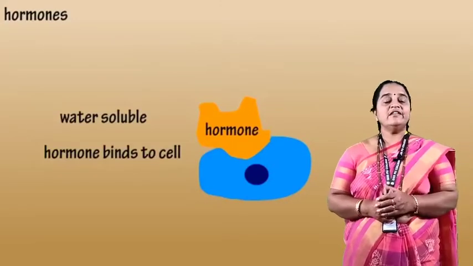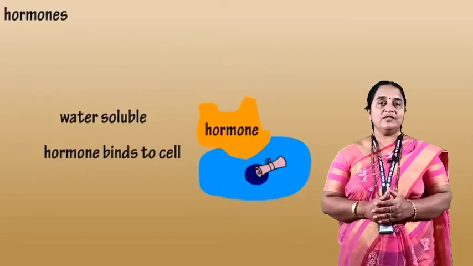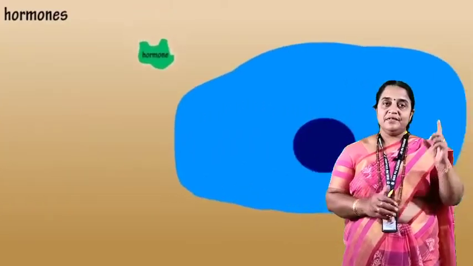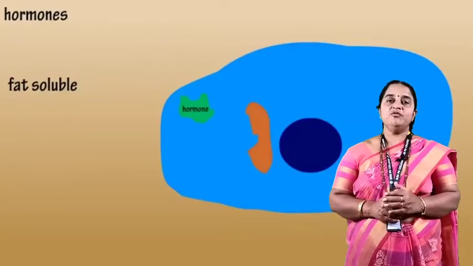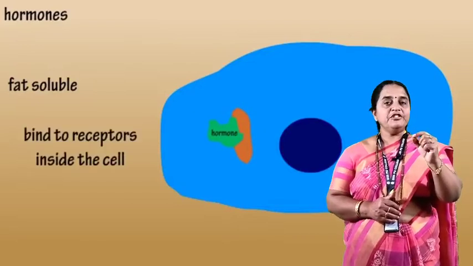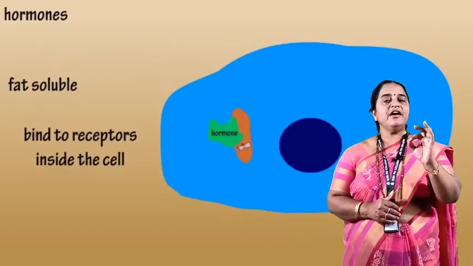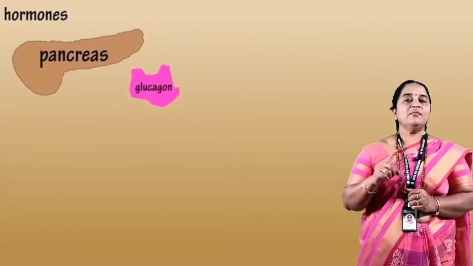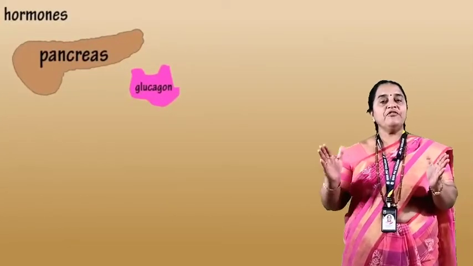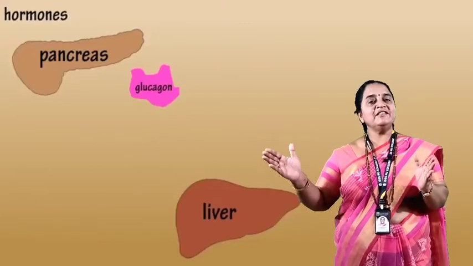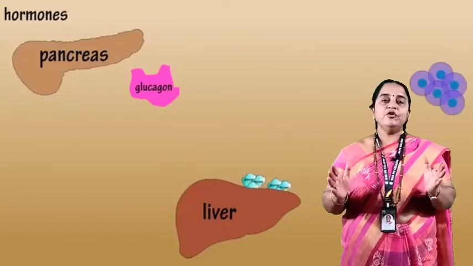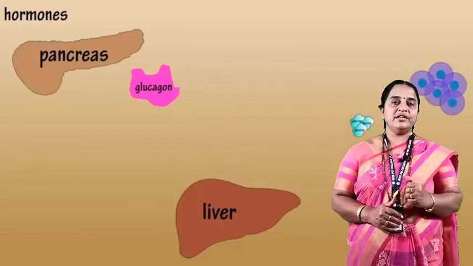Thus, regulators are nothing but the hormones. Recall the first topic, living world. There is one feature of organism, it is a defining character where organism is known for metabolism, sum total of chemical reactions taking place in the body. This we don't find in the non-living components.